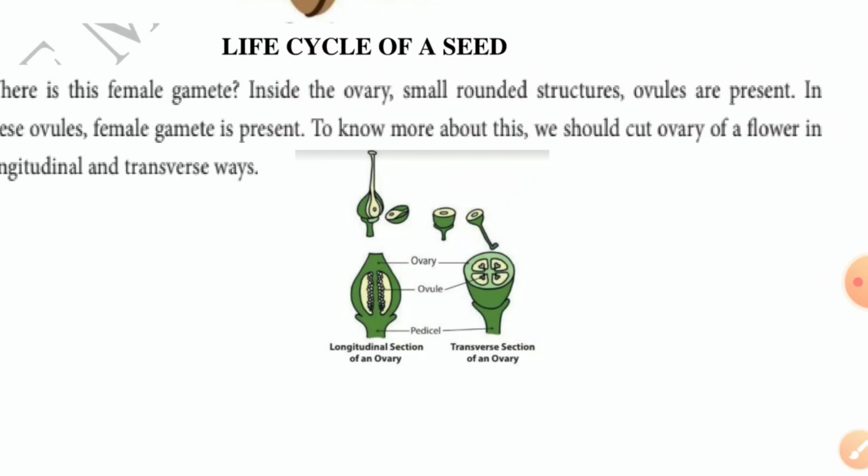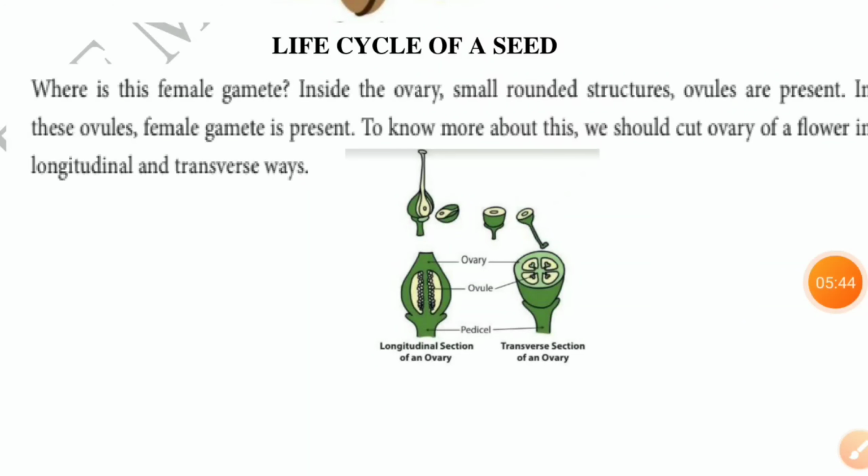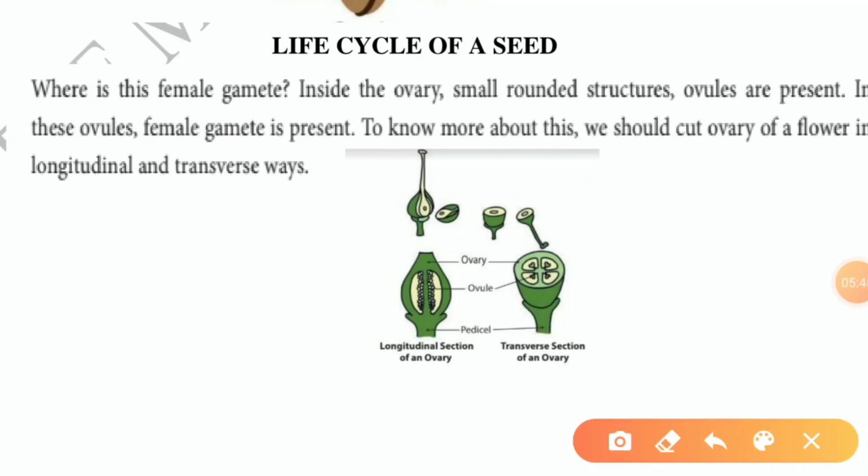To know more about this, we should cut the ovary of a flower in a longitudinal and a transverse way. That means LS and TS of an ovary. We want to know more about this one. Which one? The ovary. We want to take the LS. LS means longitudinal section, நீள்வெட்டு தோற்றம். This is only the longitudinal section. Here we see what is present.